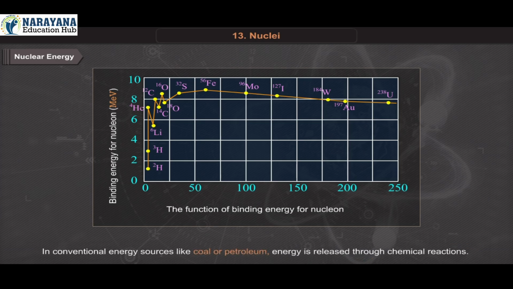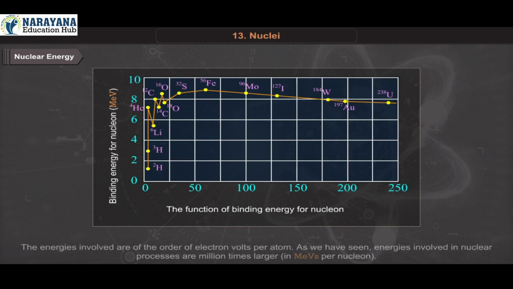In conventional energy sources like coal or petroleum, energy is released through chemical reactions. The energies involved are of the order of electron volts per atom. As we have seen, energies involved in nuclear processes are a million times larger, in mega electron volts per nucleon.